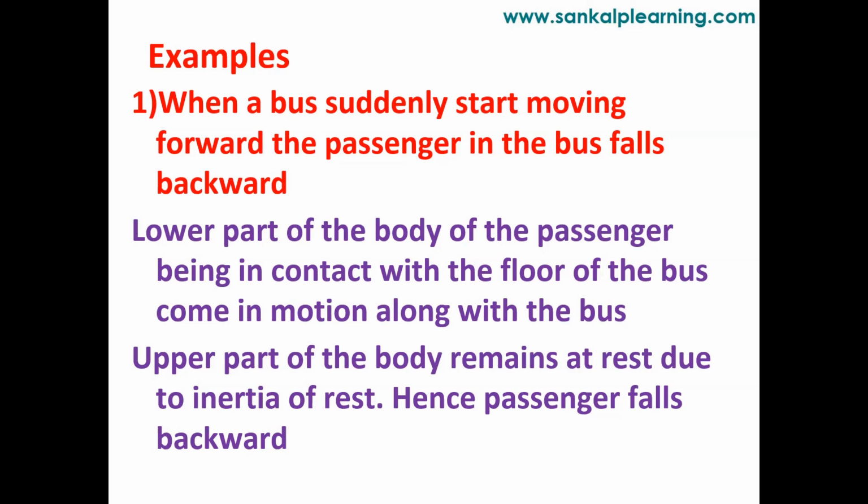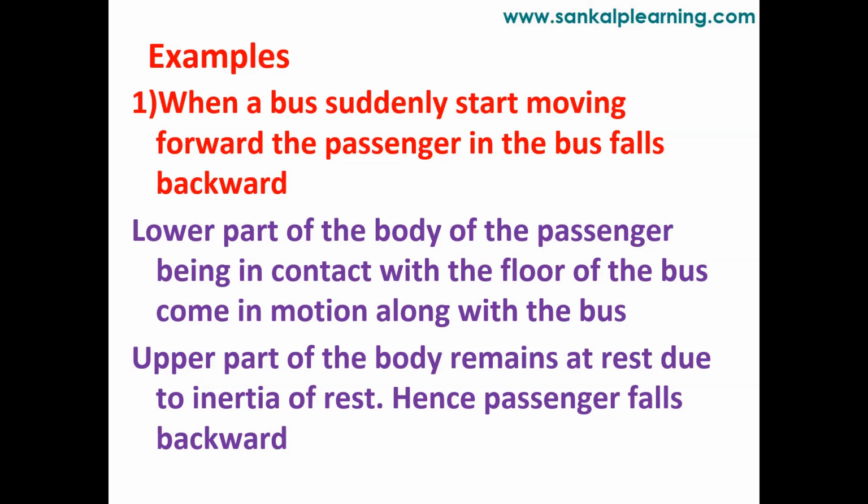Here you can see the explanation written. The lower part of the body of the passenger, being in contact with the floor of the bus, comes in motion along with the bus. The upper part of the body remains at rest due to inertia of rest.